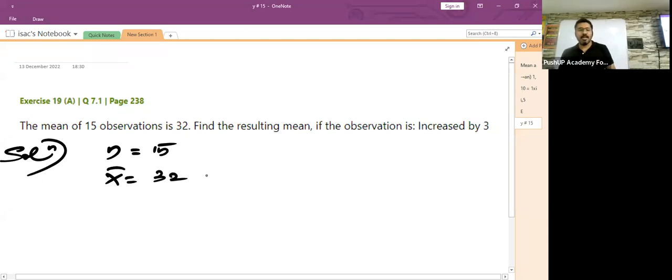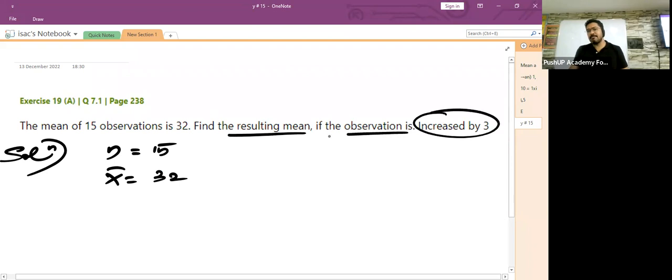32. Now, they're asking, find the resulting mean if the observation is increased by 3. If the observation is increased by 3. Children, I think they forgot to mention a word here, each observation.